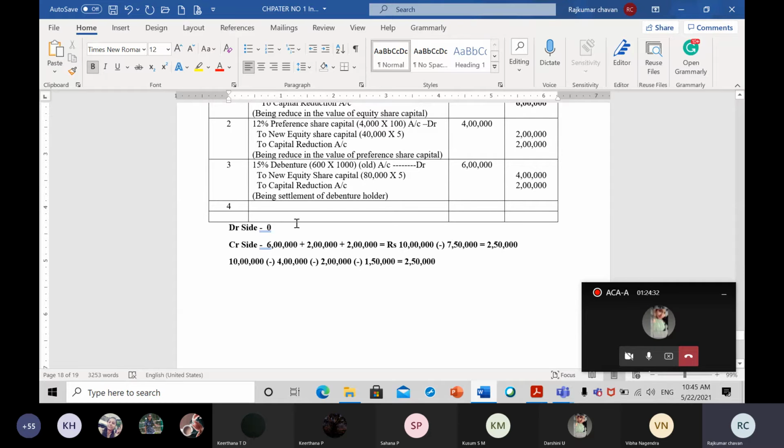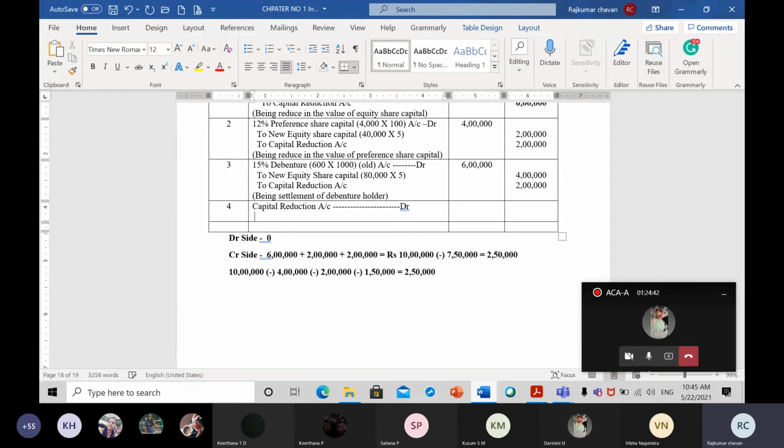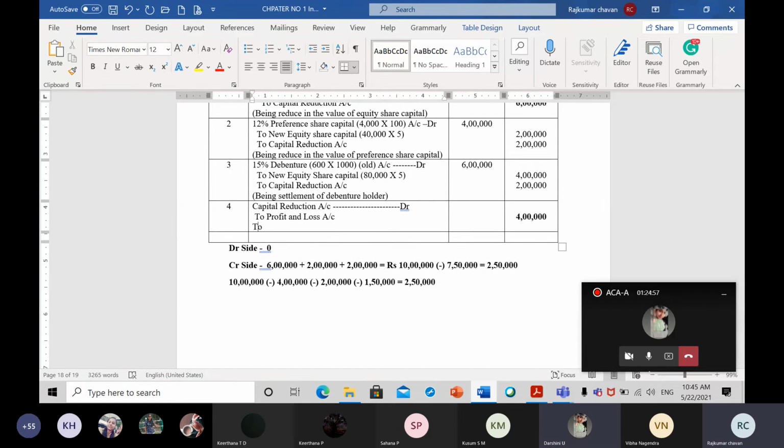Now first pass the entry for the write-off. Capital reduction account will be my debit. One by one we'll write down. First one is profit and loss account, 4 lakh rupees. Then the next item to write off is goodwill account, 2 lakh rupees.